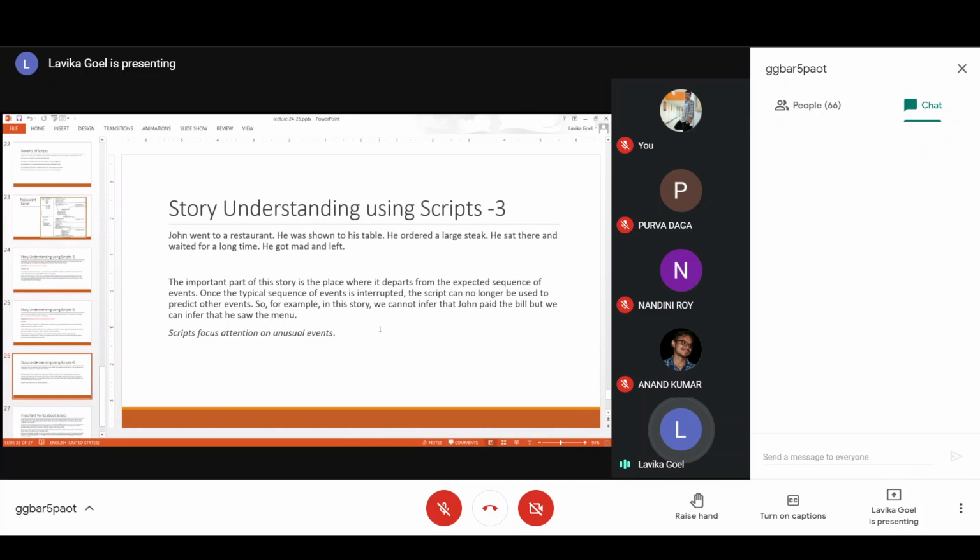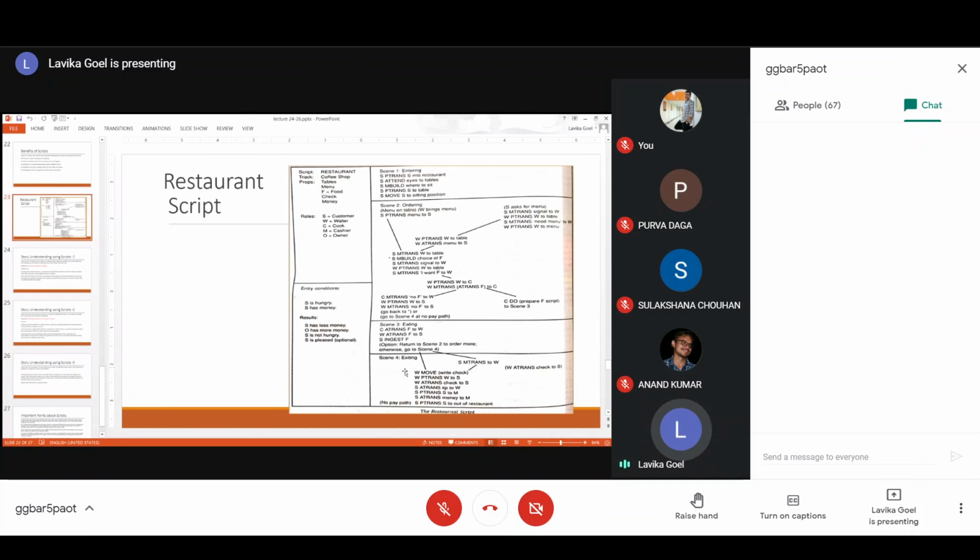Okay. But if I want to answer the question, did John pay the bill? Now paying the bill occurs in scene 4, right? Paying the bill occurs in scene 4. That means exiting scene. But actually we cannot go to scene 4 because after scene 2, the story is deviating from the normal path. So scene 3 and scene 4 will not get activated basically.